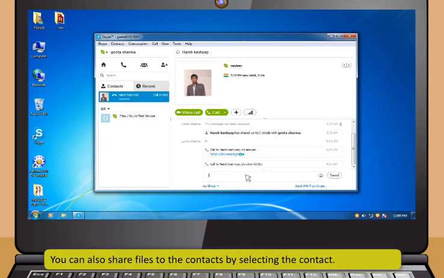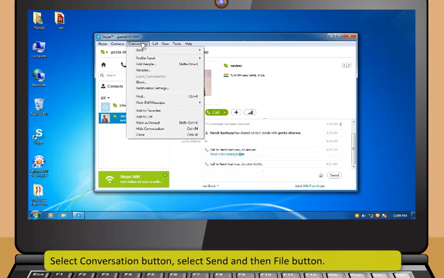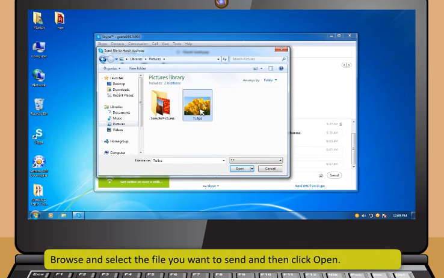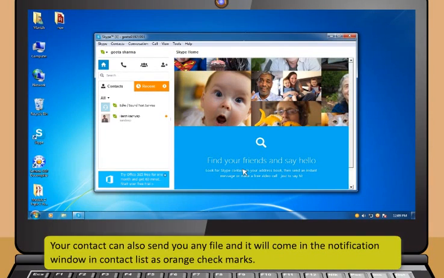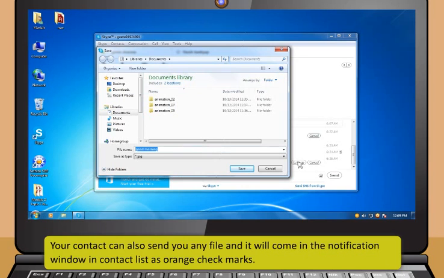You can also share files to the contact by selecting the contact. Select Conversation button, select Send and then File button. Browse and select the file you want to send and then click Open. Your contact can also send you any file and it will come in the notification window in contact list as orange check marks. You can receive the file by clicking the Save As button.